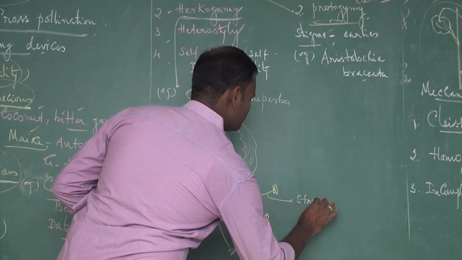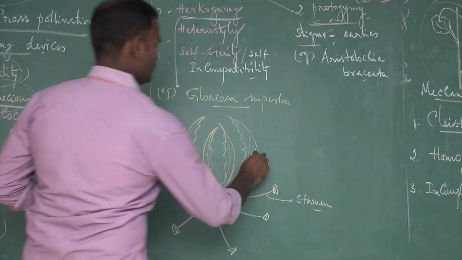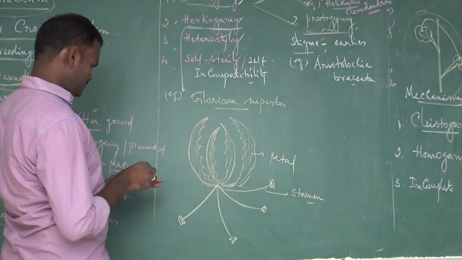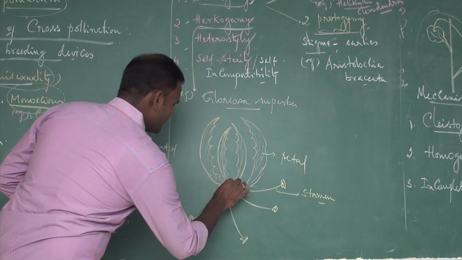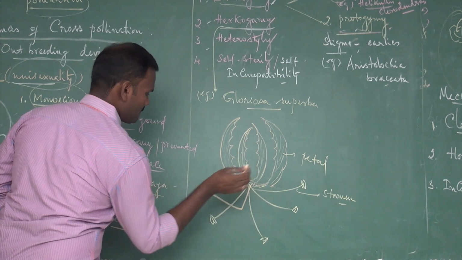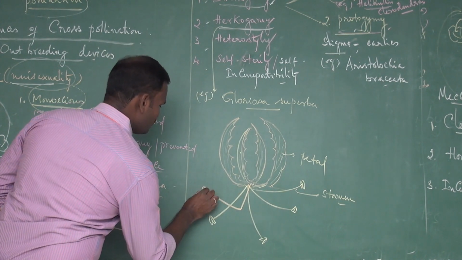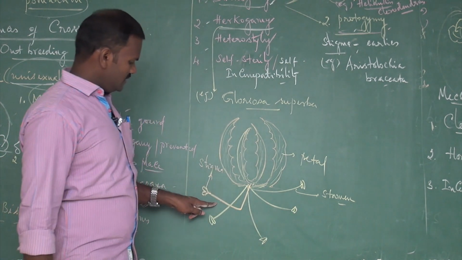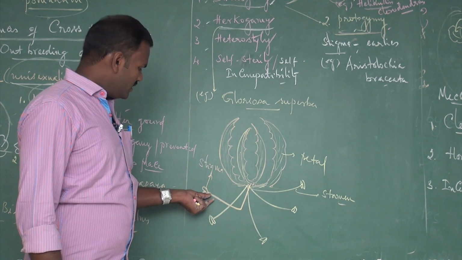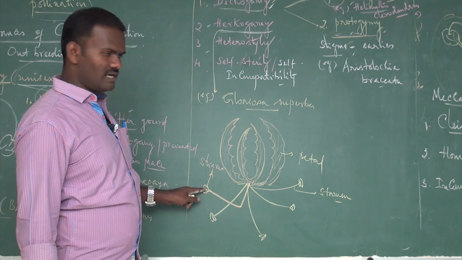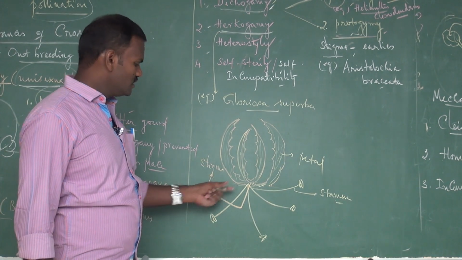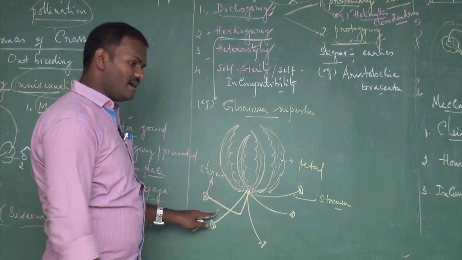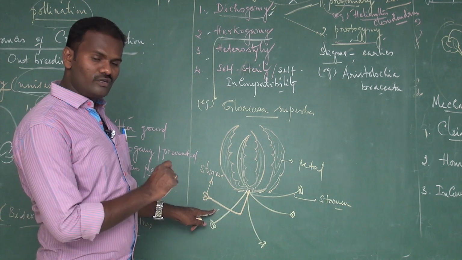This is the stamen, or male sex organ. The petal is highly bright in color to attract insects for pollination. These are the female sex organs. It is nothing but the stigma, and this is the style. In the female sex organ, they are reflected away from the male sex organs, kept away from them. Due to this arrangement, they prevent self-pollination. Even in a bisexual flower, it prevents self-pollination to promote cross-pollination.